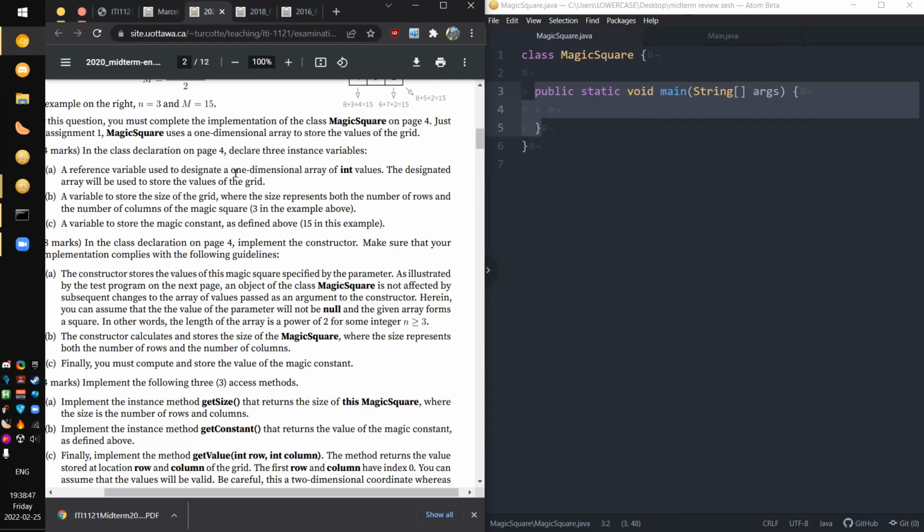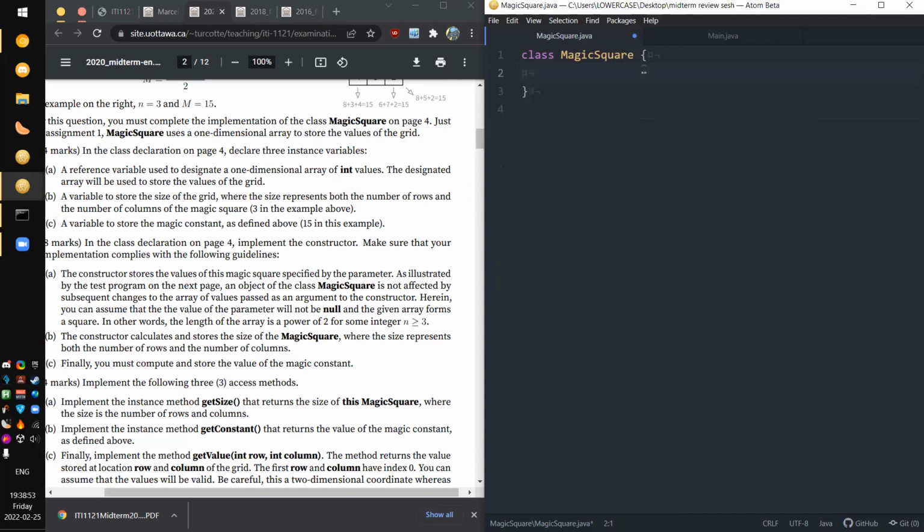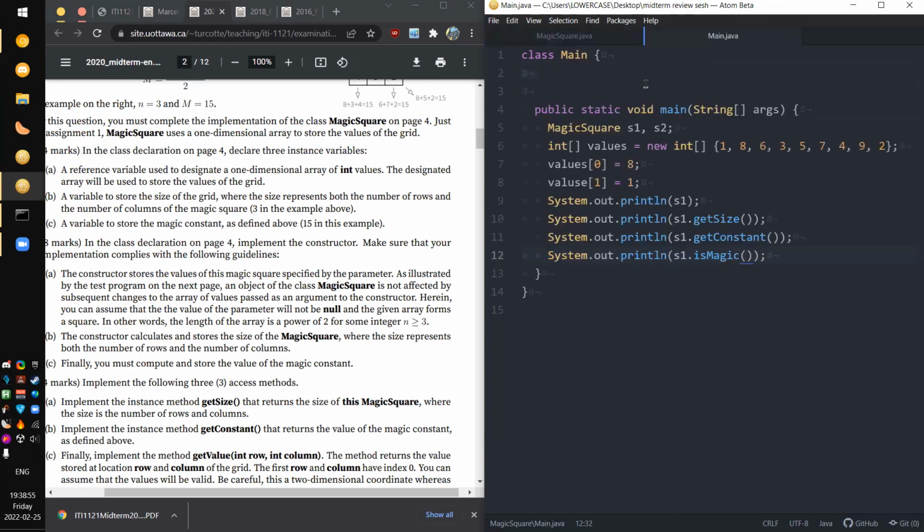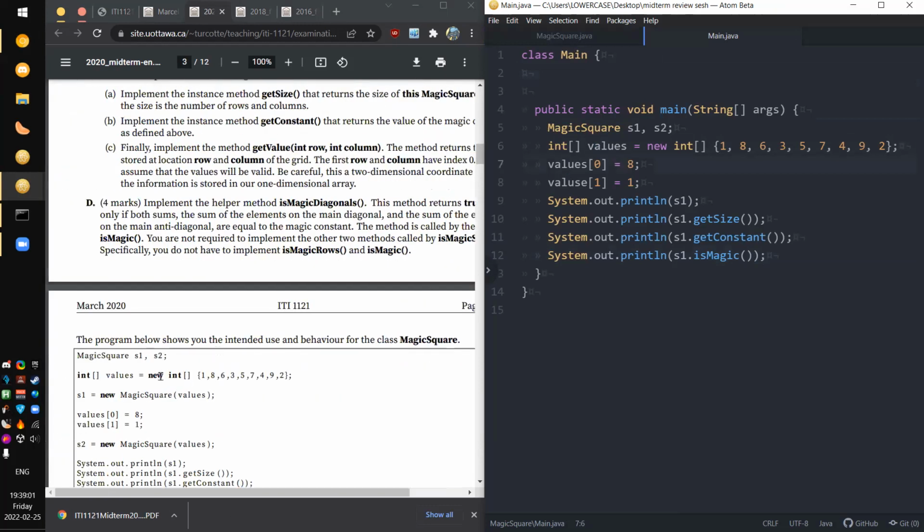Reference variable we use to designate a one-dimensional array of int values, to store the values on the grid. How is S1 being constructed? What? Am I missing something? Oh, S1 is equal to the new MagicSquare, and it puts the values in there. Okay, I'm not going insane.